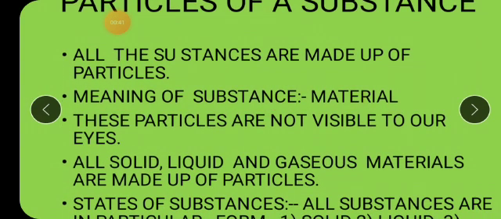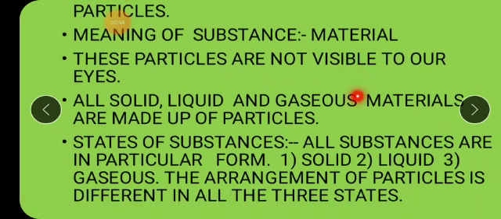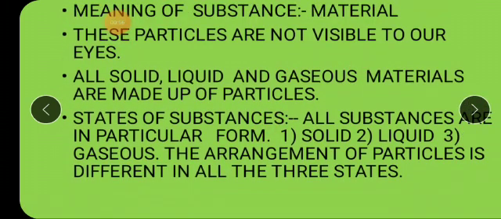Yes, the meaning of substance is material thing, and these particles are not visible to our eyes. We cannot see them, but all materials are made up of certain small particles. So all solid, liquid and gaseous materials are all made up of particles. Now, which are the different states of substances? In which form can you see any material or substance? Either you can see material or substance in solid state, or in liquid state, or in gaseous state.